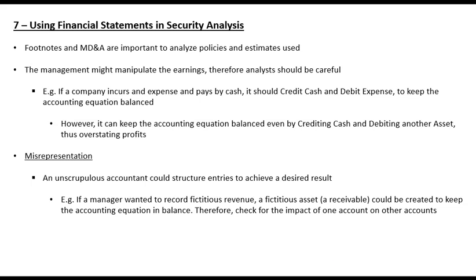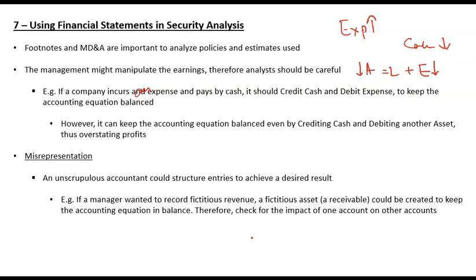The second thing is why you need to understand this accounting. You need to understand it because you should be able to find any manipulation. So for example, if a company incurs an expense and pays by cash, what should be the entry? The entry should be expense debit, cash credit. This will balance the balance sheet, because in the balance sheet you have assets equal to liabilities plus equity. Your cash will decrease, so assets will decrease, and the increase in expense will decrease your net income. Net income will decrease your retained earnings, and retained earnings will decrease your equity. So this will balance the equation.